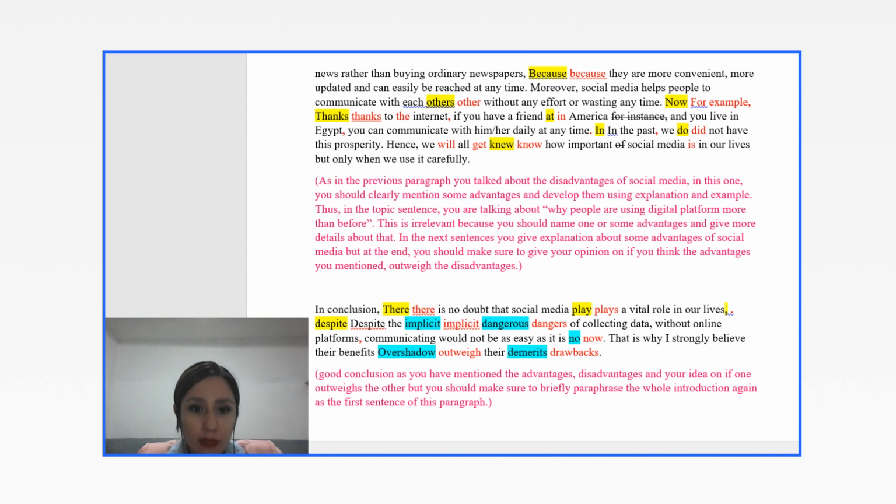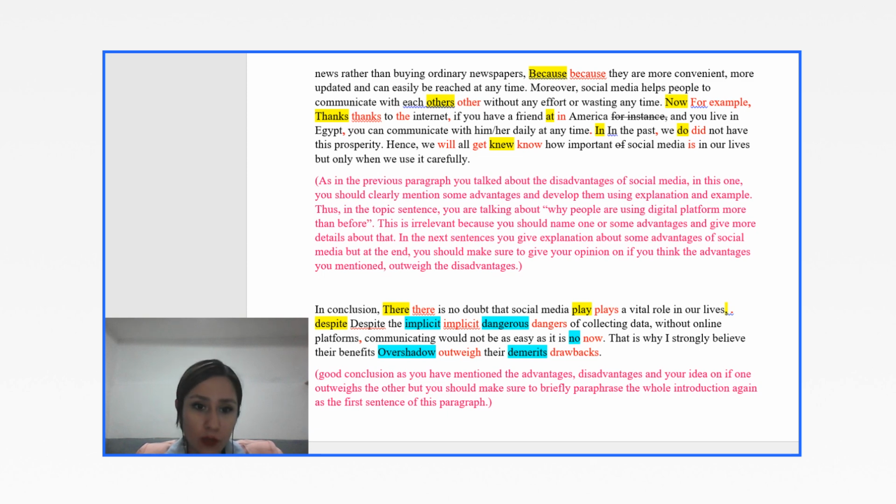This is why I strongly believe their benefits overshadow. No, the correct word is outweigh. Because if you want to choose a synonym or a paraphrase form of the word, you should make sure that it 100% has the same definition as that word. Overshadow is not the direct synonym of outweigh. Overshadow their drawbacks. Drawback is the better word here. You can say advantages and disadvantages, pros and cons, benefits and drawbacks. These are very good words and they are safe words.